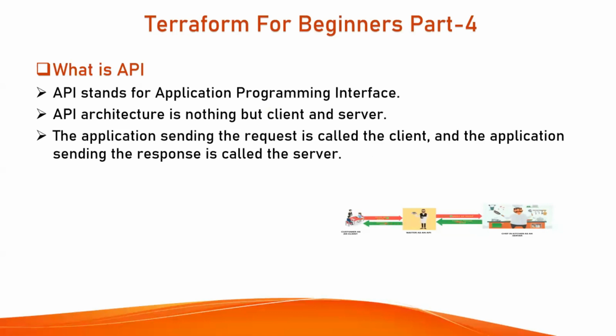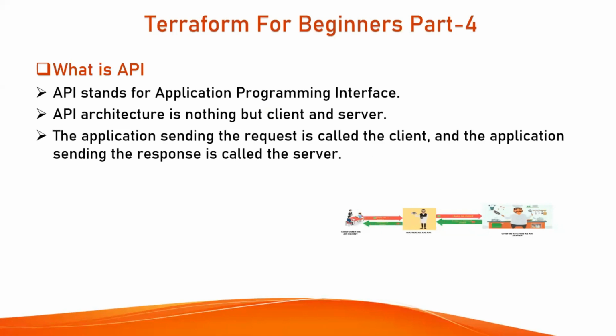So in this case, the waiter is nothing but an API which takes a request from a customer, which is nothing but a client, takes that request, gives it to the chef in the kitchen, which is nothing but our server, which will then prepare that order and send a response to the waiter, and then the waiter finally brings that to your table.